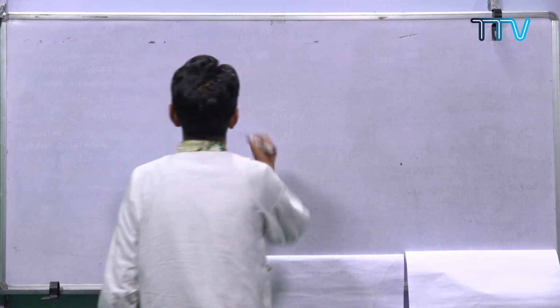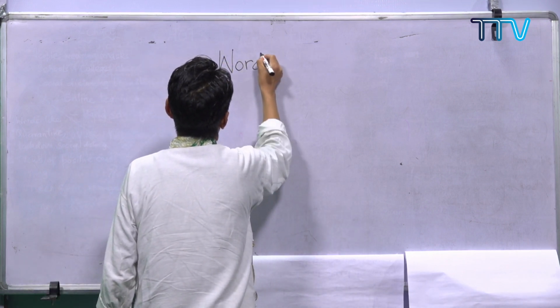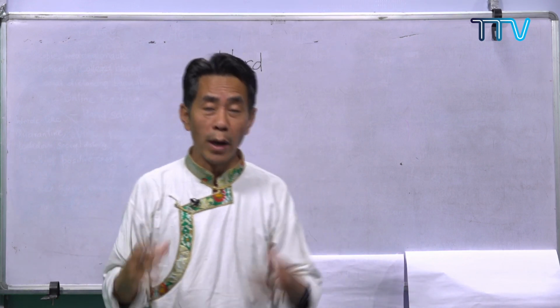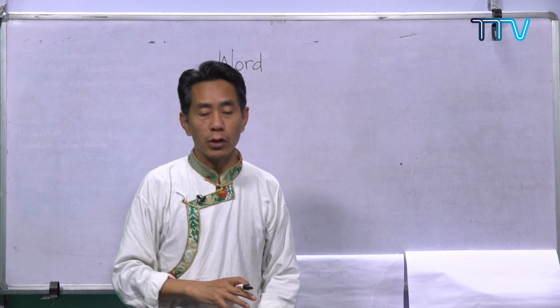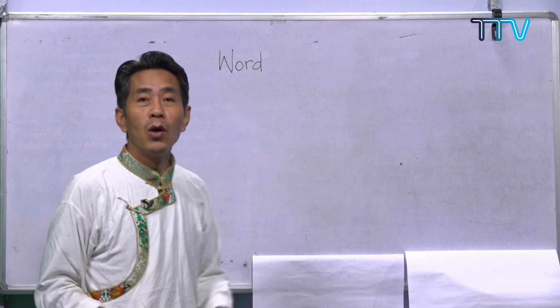Before I start the second session, let us try to recapitulate what we have done so far. Up till now, we have done the words. We started from the grassroots, from the foundation, from the basics.